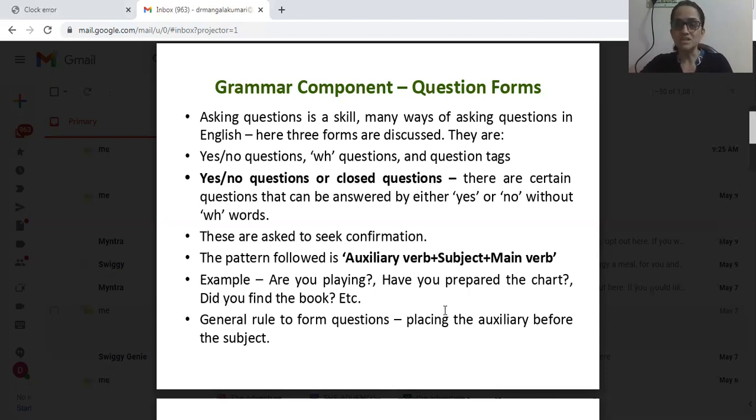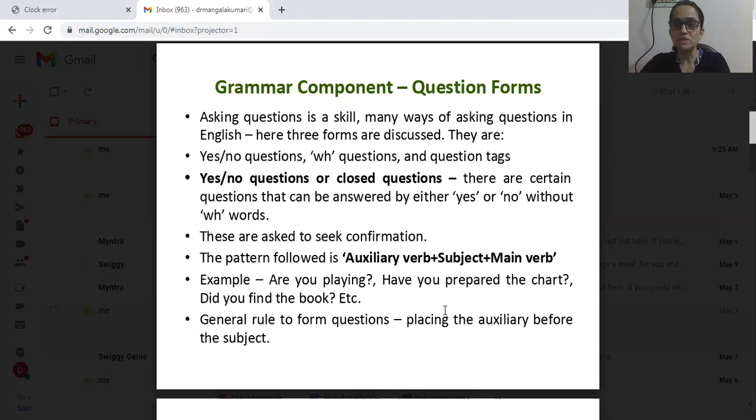So what kind of pattern is followed here in this question? Question is also a type of sentence. So what kind of grammatical pattern are we following here? First comes the auxiliary verb. Auxiliary verbs are also called helping verbs. Remember, helping verbs are be forms of verbs, that is am, is, are, was, were, plus do forms of verbs, that means do, does, did, and have forms, that means has, have, had, plus modal auxiliary verbs.